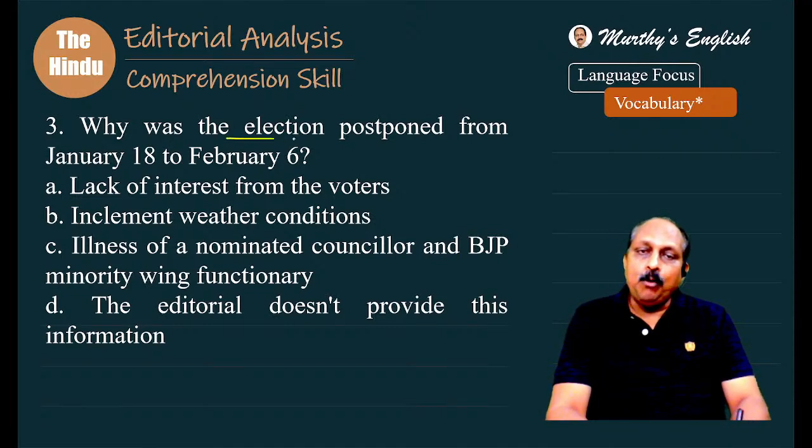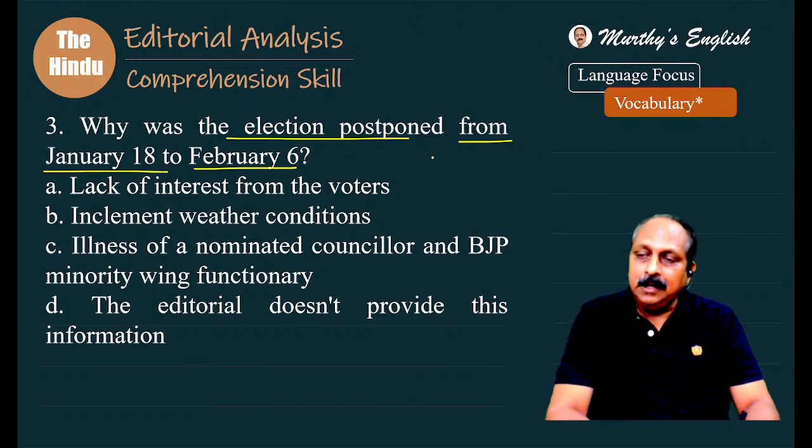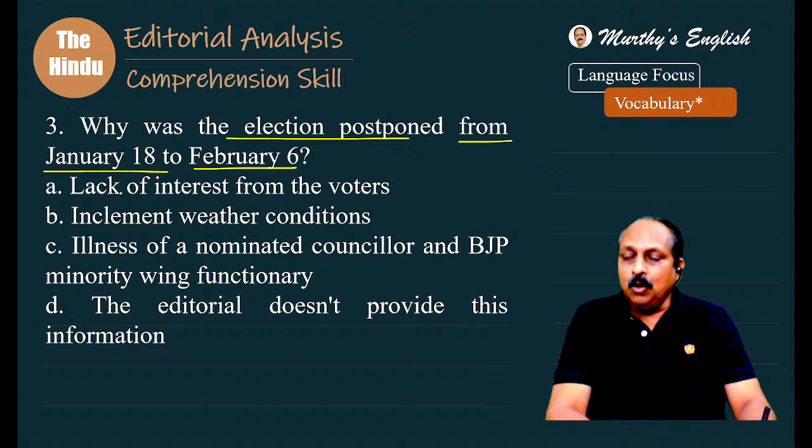Why was the election postponed from January 18th to February 6th? Later it was advanced to January 30th, but basically, why was it postponed from Jan 18 to Feb 6th? Turnout means to appear, to show up. Good, Anusha. For a lot of people, we use turn out. For an individual, we say turn up. He did not turn up yesterday. A lot of people: the turnout was very good for the fashion show. Subtle difference in the usage.